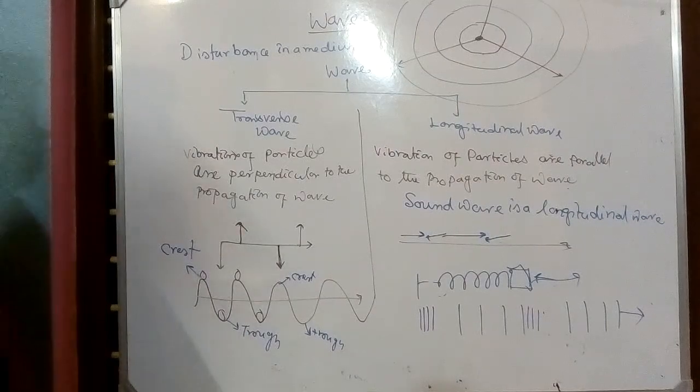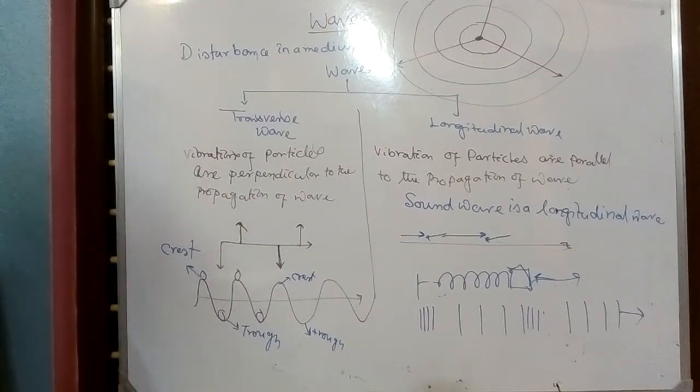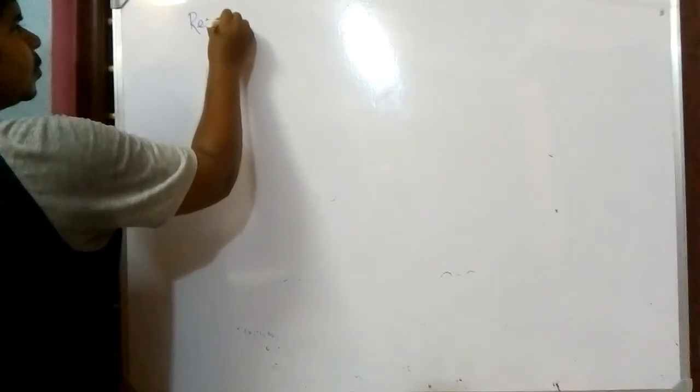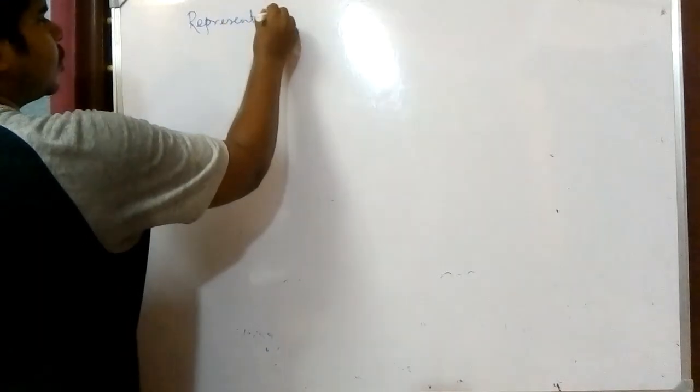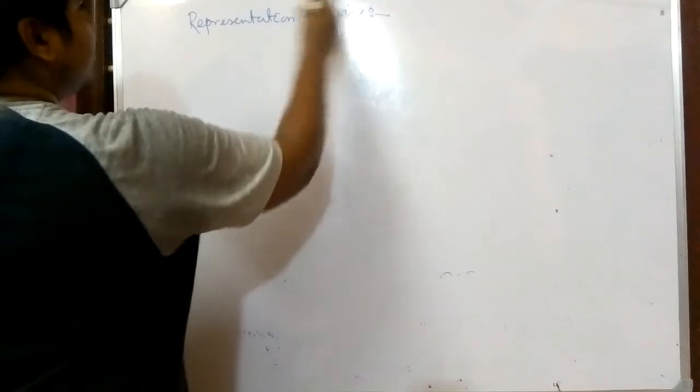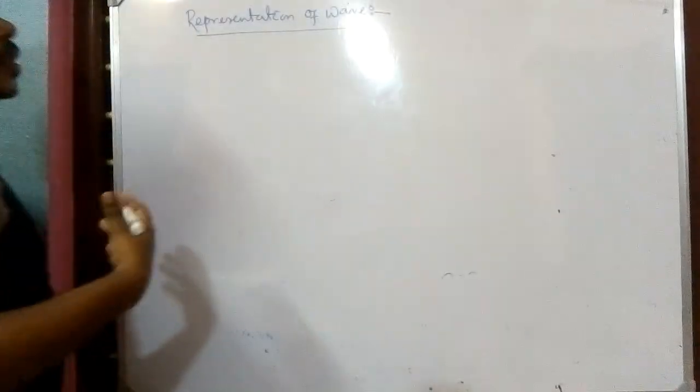So that is a short story of wave. Now we have to see the representation of wave. So how do we represent a wave?